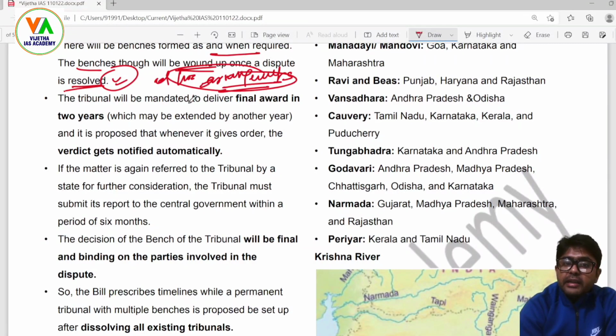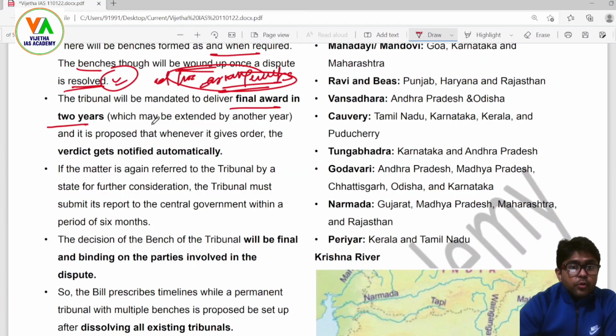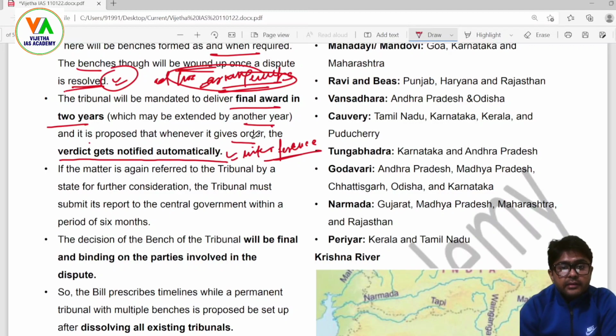The tribunal will be mandated to deliver the final award in 2 years, which may be extended by another year, and it is proposed that whenever it gives an order, the verdict gets notified automatically without any political interference. Because currently, all the awards and judgments are generally not taken into consideration by the parliament, and they are being discussed in the parliament and handled with different sets of mechanisms.